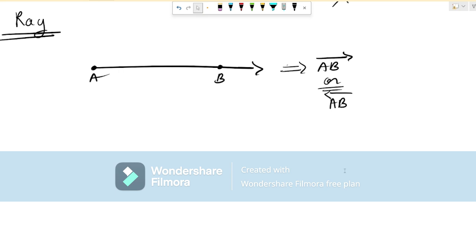Now let's talk about opposite rays. Two rays, AB and AC, are said to be opposite rays if B, A and C are collinear and A is the only common point of the two rays.